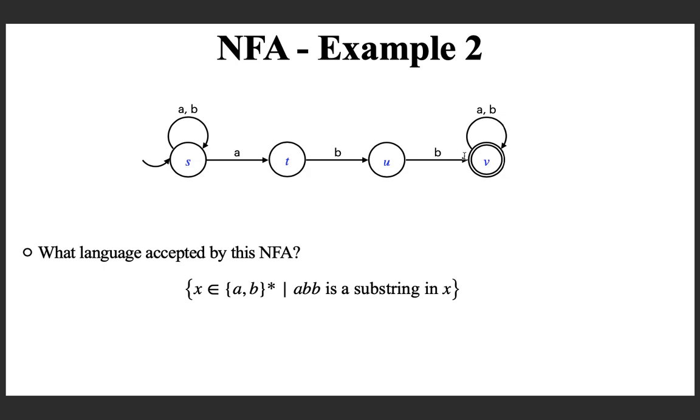If ABB is a substring, you can take this path and come over here. So, definitely you can accept, and if you accept, then you must have taken this path. So, definitely ABB must be there in the input string. That is the correctness. Okay. You can see that this is very easy for you to design an NFA, unlike DFA, which is a little difficult in this particular example, but you can have a DFA.